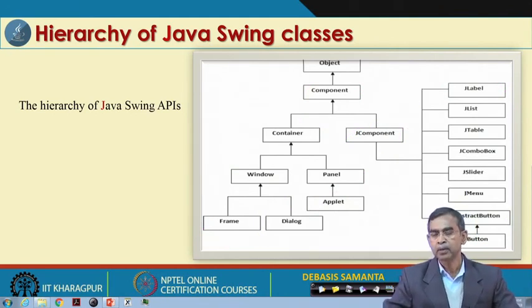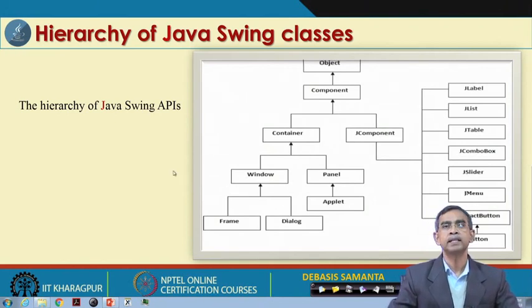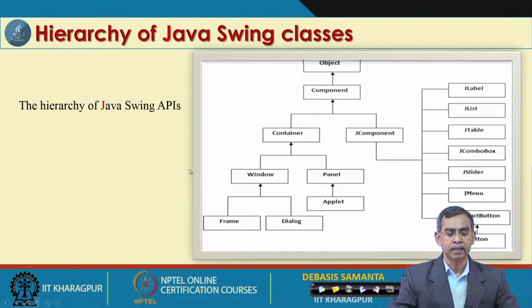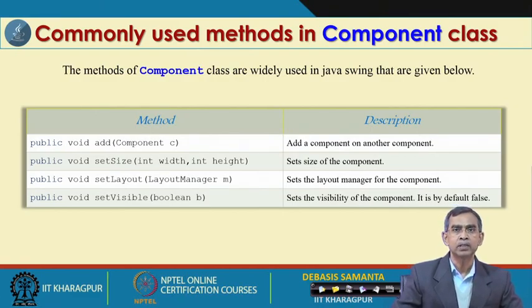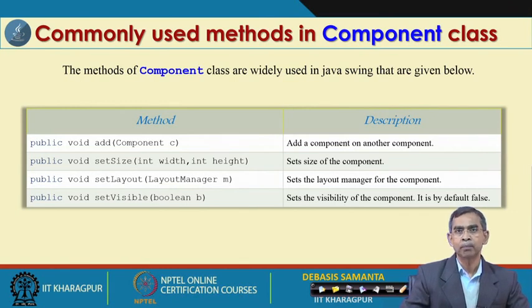Now, we will discuss the different components that are there in Swing. There is a large number of components, so it will take much time to discuss all of them. I will go a little fast, just showing what the component looks like, what the methods are, and what the constructors are. This is for your information.